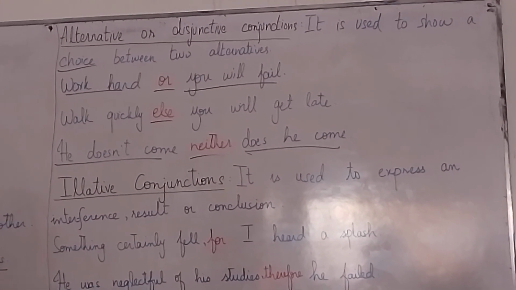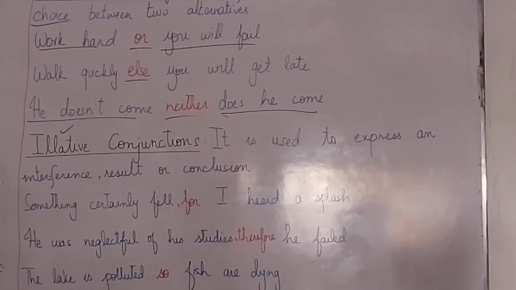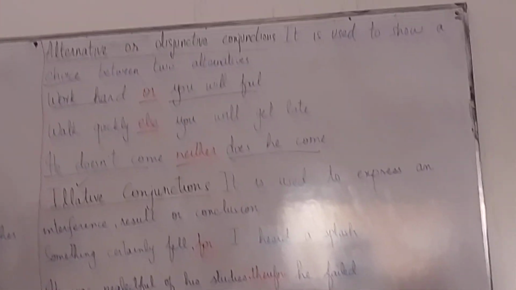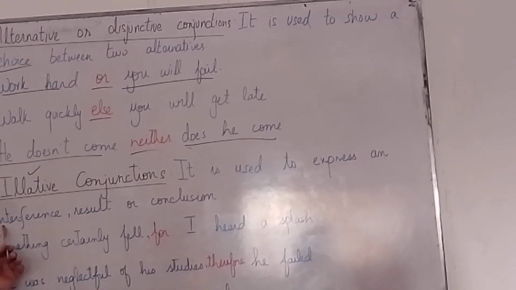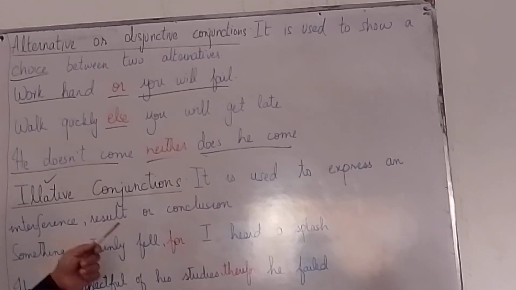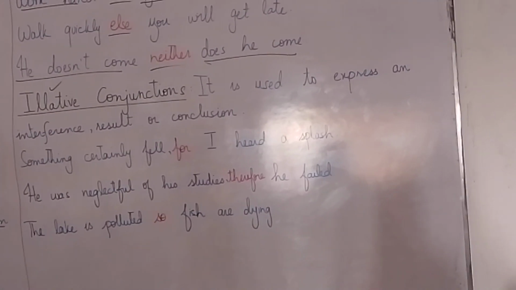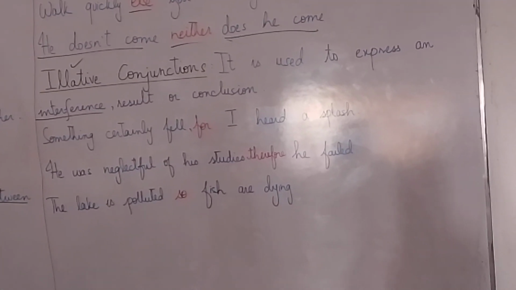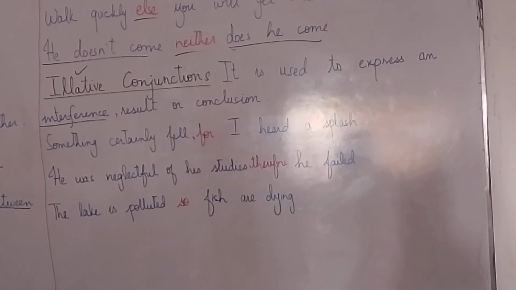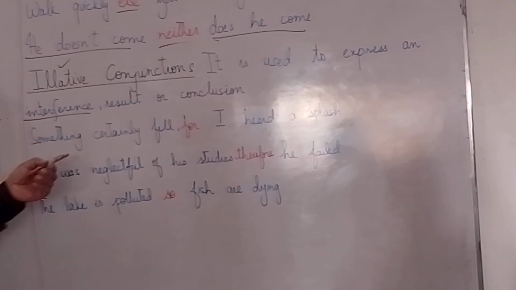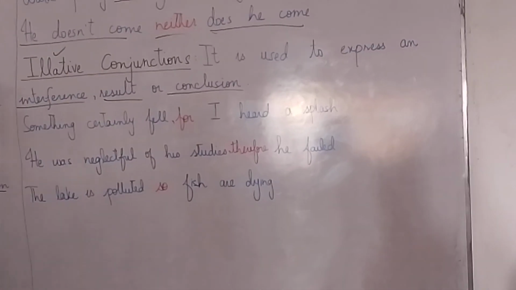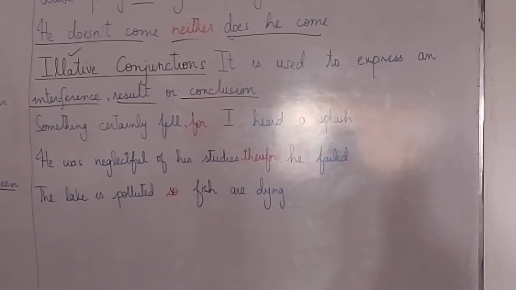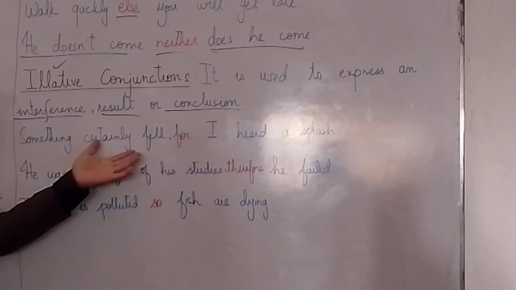illative conjunction. A bit heavy duty or difficult terminology, but it may be easy when we look at the words. It is used to express an inference, result, or conclusion. Basically, it is not interference, it is inference. Inference is a logical result. Clear? So used for results or conclusions. Clear? Whenever we have done something, there is a result. For example, something certainly fell.